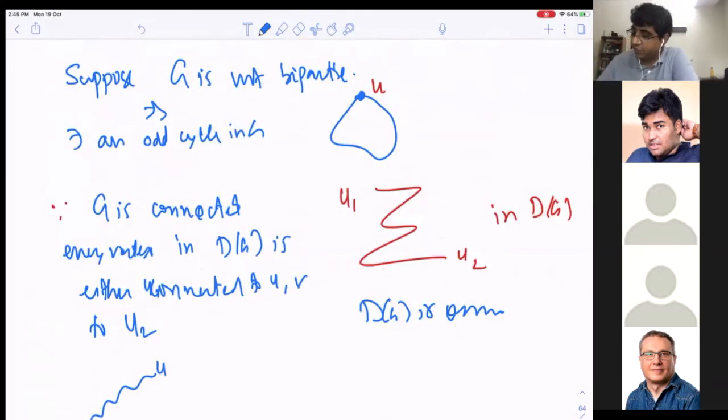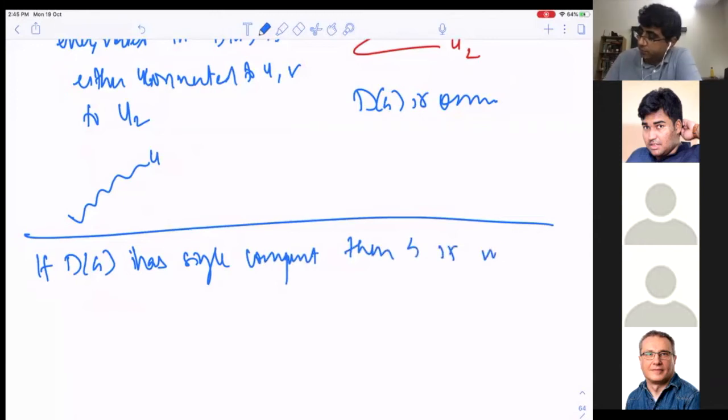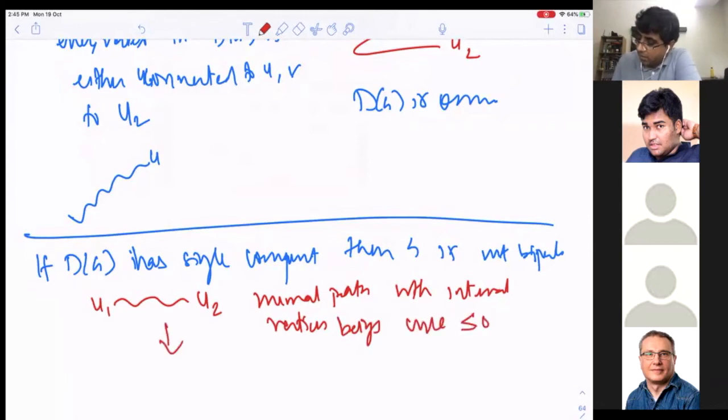Now I want to show that if D of G had a single component, then G is not bipartite, right? Then what will you do here? Well, then you will get this U1, U2 minimal path with internal vertices being used at most once, and from here get an odd cycle, as I explained before, right?